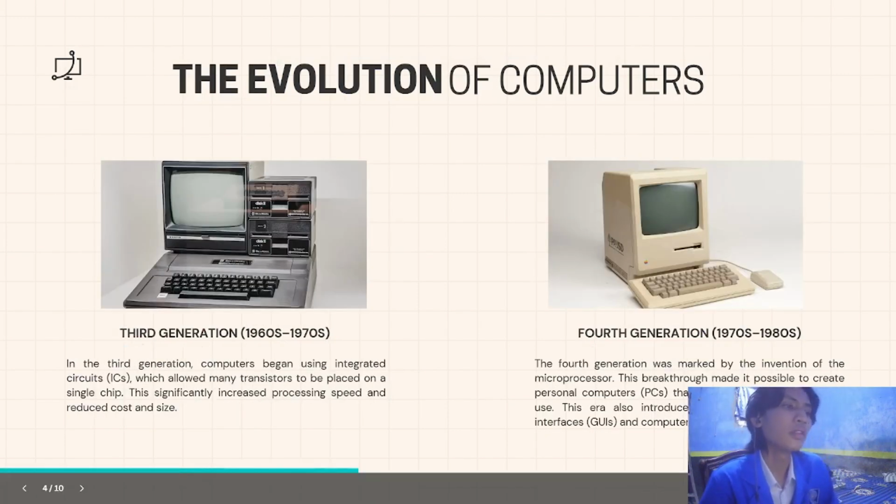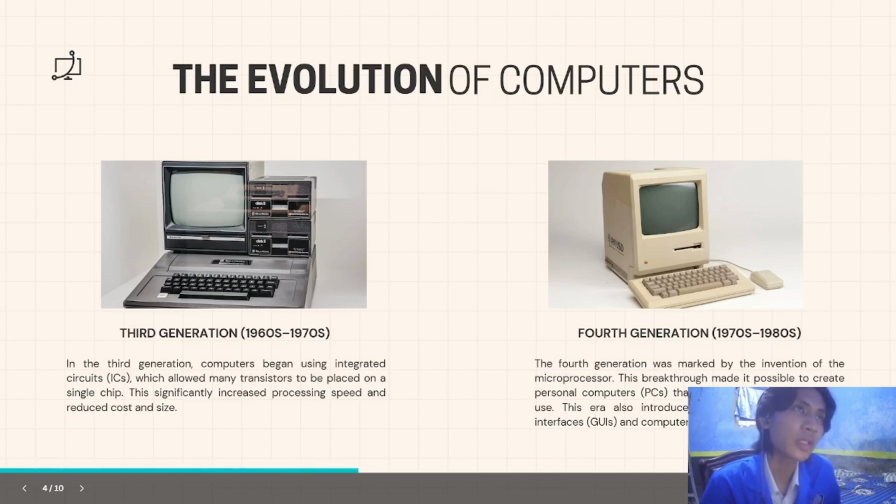Next is the third generation, from the 1960s to 1970s. In the third generation, computers began using integrated circuits (IC), which allowed many transistors to be placed on a single chip. This significantly increased processing speed and reduced cost and size.